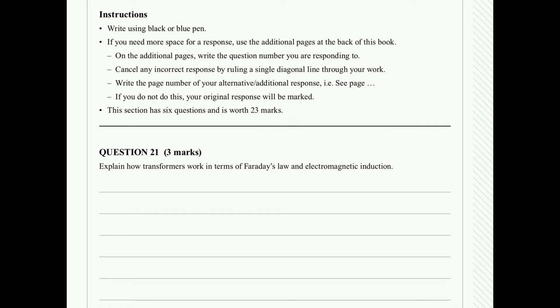Question 21, explain how transformers work in terms of Faraday's law and electromagnetic induction. The first thing to start off with is, what is a transformer? A transformer is a device that can transfer, so the keyword is transfer here, electrical energy from one circuit, an alternating current, to another circuit. To better phrase that, you have two circuits. You'll have a coil here and a coil over here, or the coils may be superimposed on one another. One of them has a battery pack connected to it, and it is an alternating current.